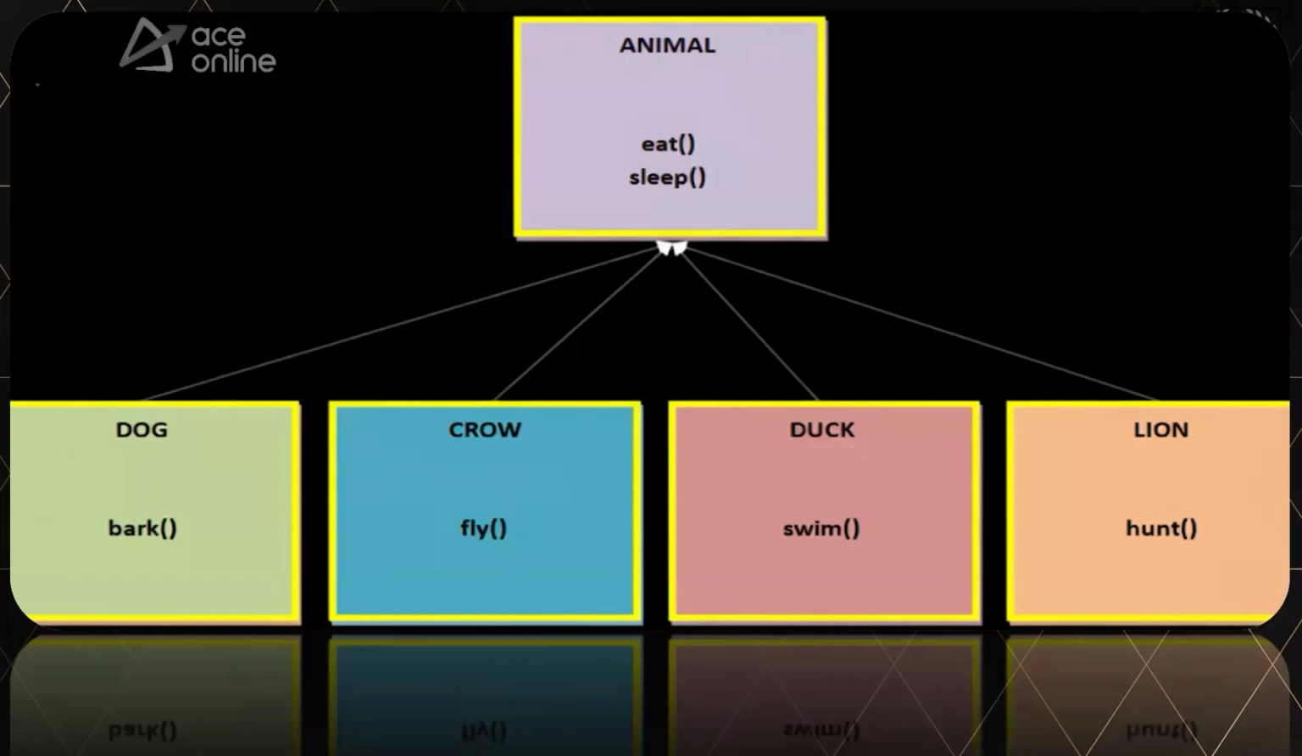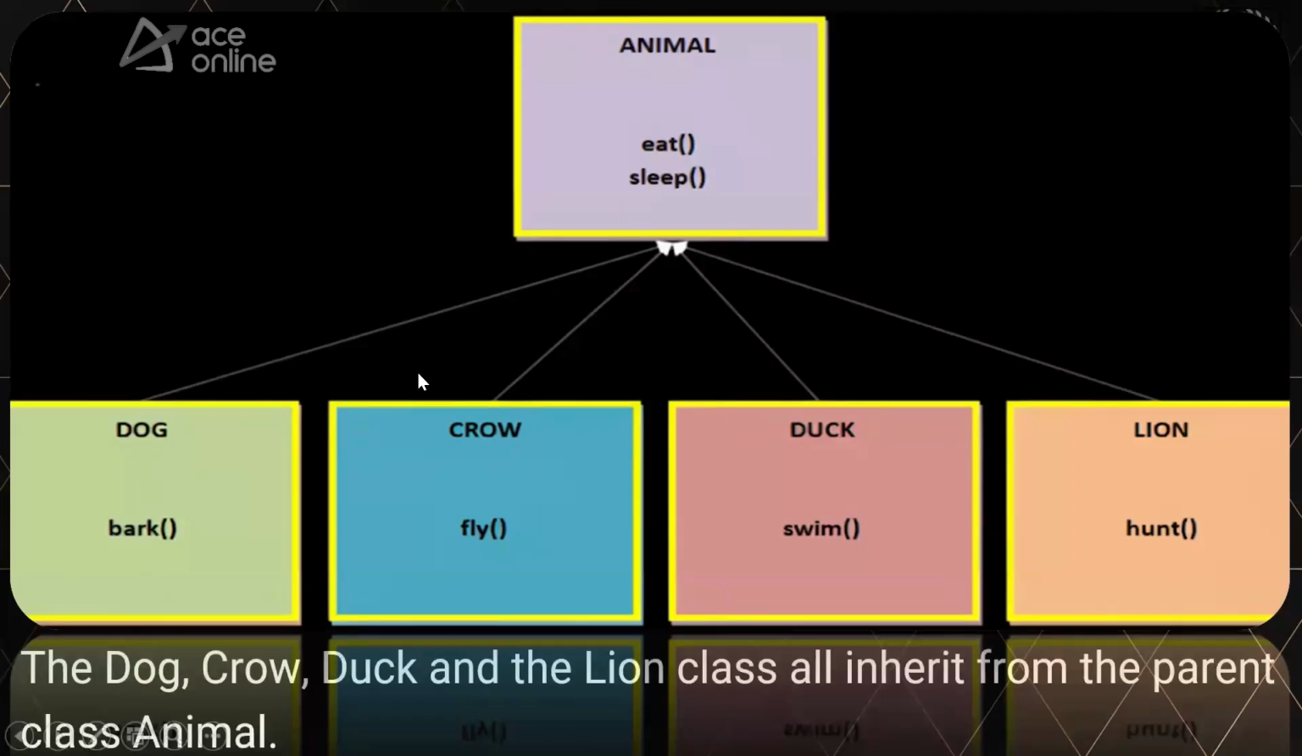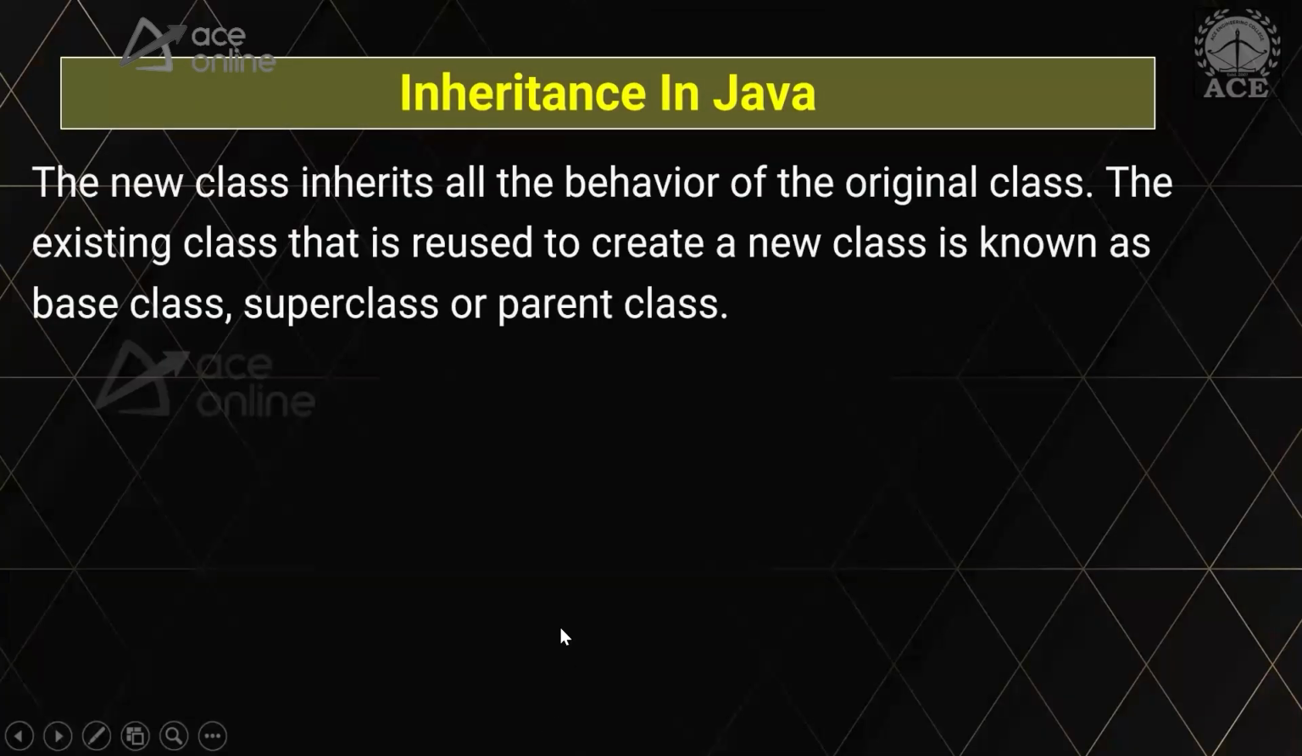3 methods. Very good. Same for crow, lion, duck, right? They have 3 methods. 2 are getting from animal and one is its own. So that way we can see how inheritance is helping. The main reason for inheritance is to avoid repetition. The dog, crow, duck, lion classes all inherit from the parent class animal. So the main advantage of inheritance, the new class inherits all the behavior of the original class.